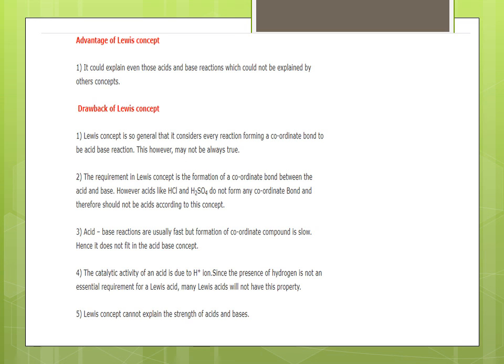Acid-base reactions are usually fast, but formation of a coordinate compound is slow, hence it does not fit in the acid-base concept. The catalytic activity of an acid is due to the H+ ion. Since the presence of hydrogen is not an essential requirement for a Lewis acid, many Lewis acids will not have this property. The Lewis concept cannot explain the strength of acids and bases.